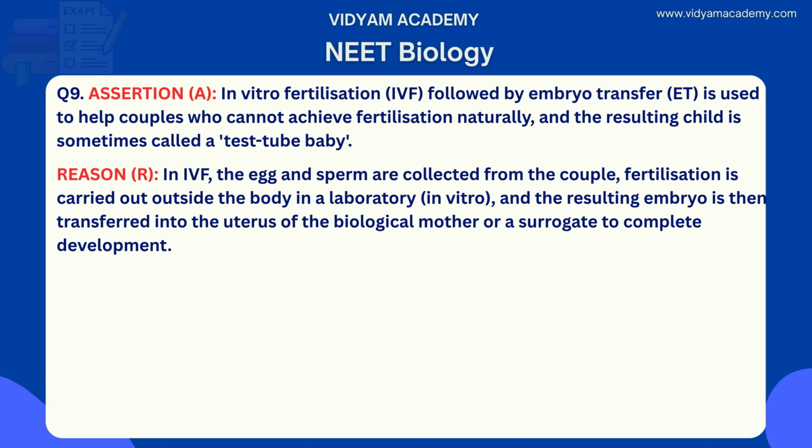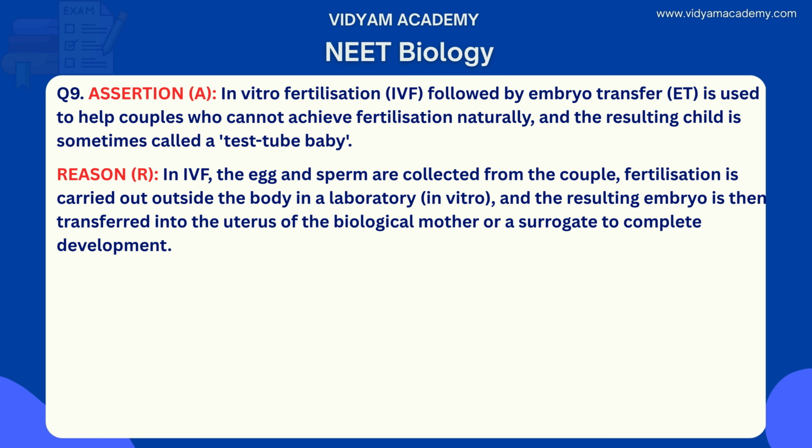Here we have reason R. In vitro fertilization, famously known as IVF, followed by embryo transfer, ET, is used to help couples who cannot achieve fertilization naturally, and the resulting child is sometimes called a test tube baby. Reason R: In IVF, the egg and sperm are collected from the couple. Fertilization is carried out outside the body in a laboratory, in vitro, and the resulting embryo is then transferred into the uterus of the biological mother or surrogate to complete development.